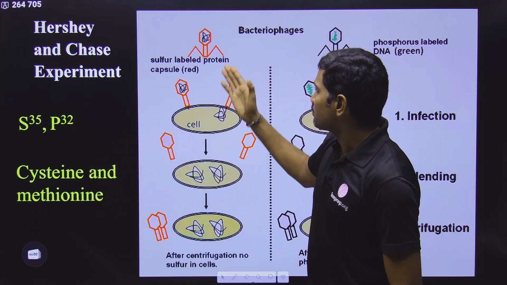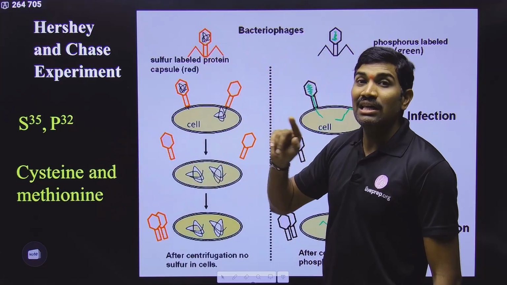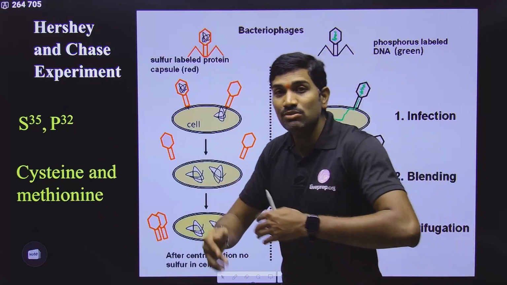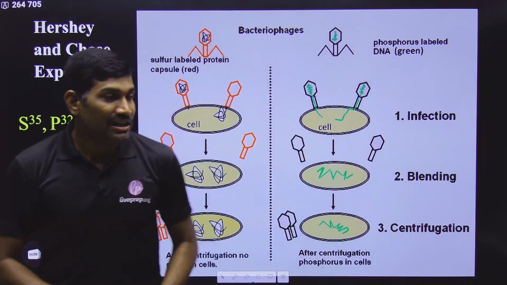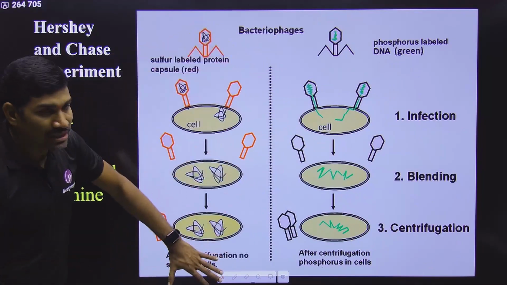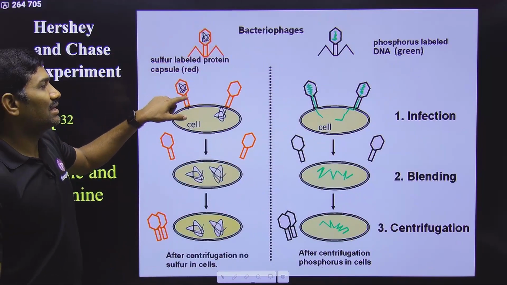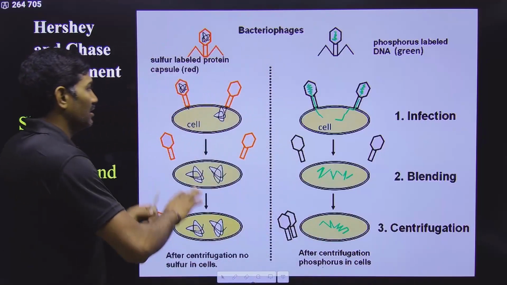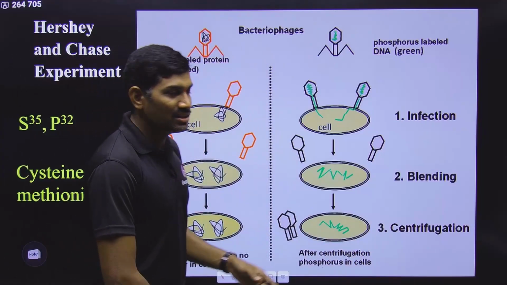These amino acids are present in the protein coat. That's why if S35 is used, it will go into the protein coat. In this way, specific labeling will occur. In this way, what happens? One set, here the protein coat is labeled, and here DNA is labeled. And now what did they do? Now there are a total of 3 steps. What are the 3 steps here?